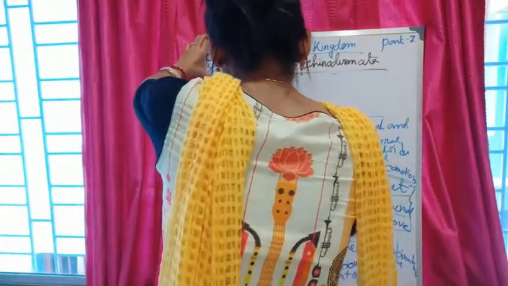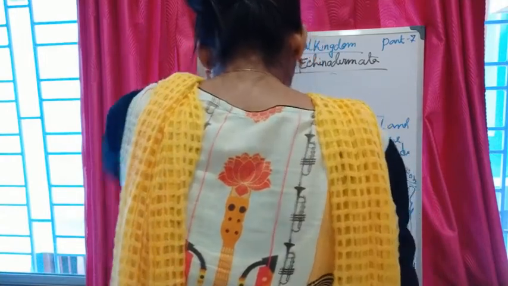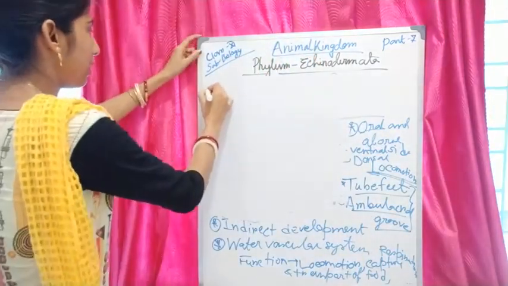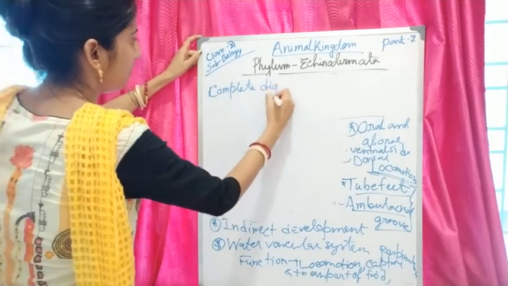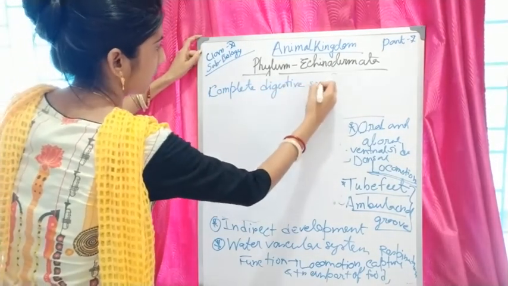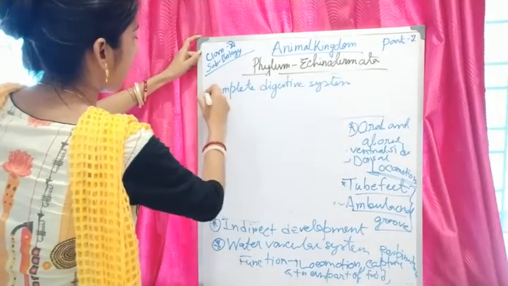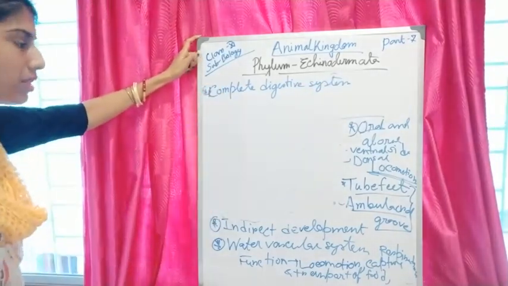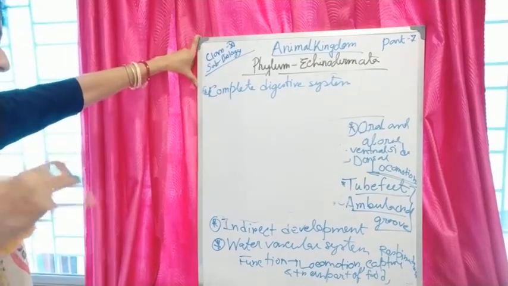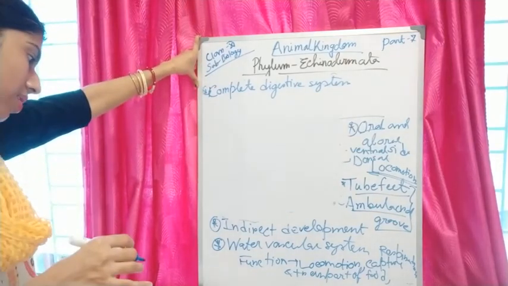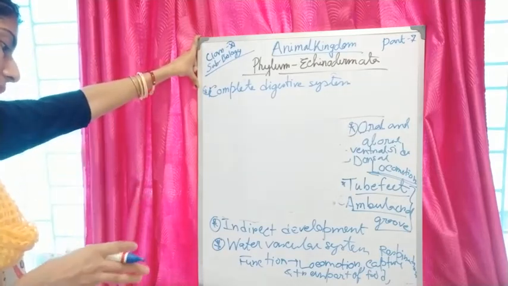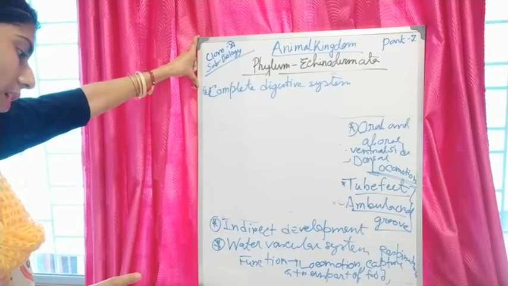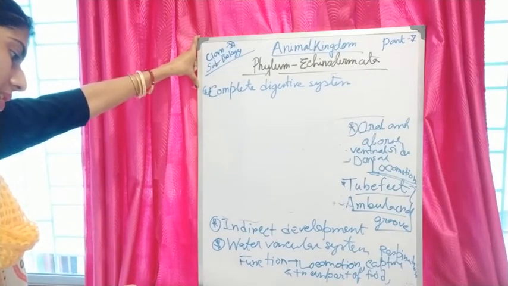What are the next properties? They have a complete digestive system because they have both mouth and anus. The mouth is present on the ventral side and the anus is present on the dorsal, or upper, side.